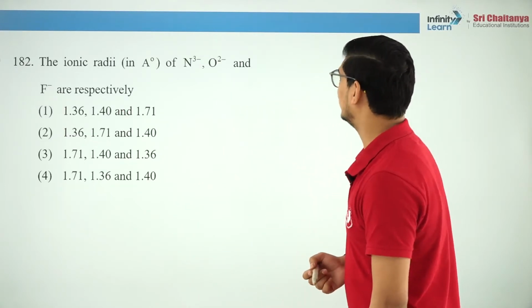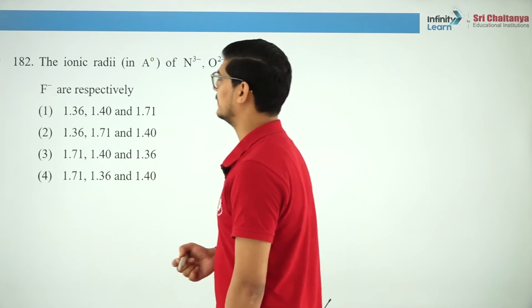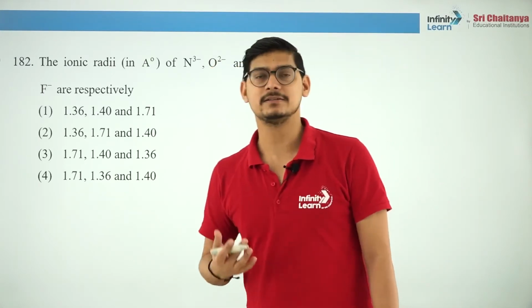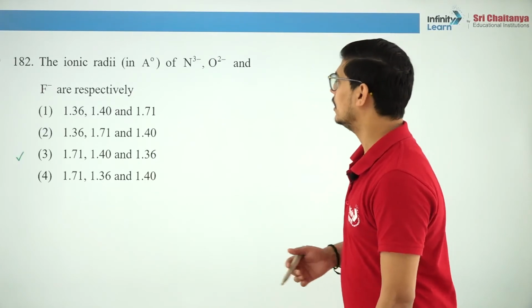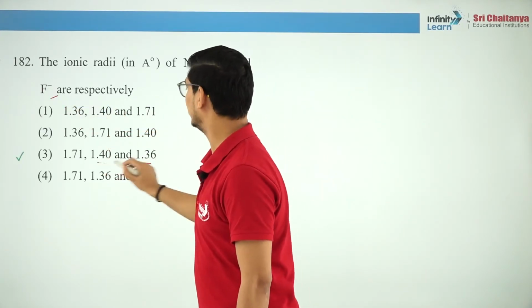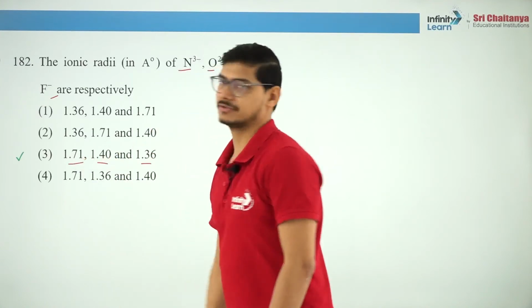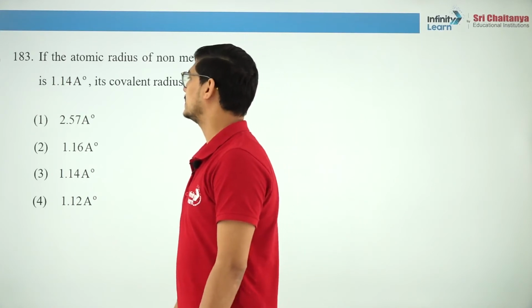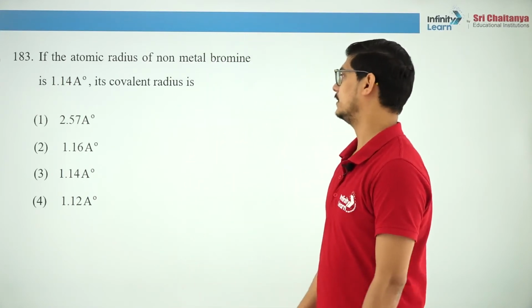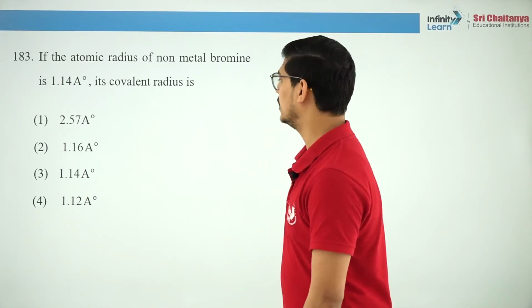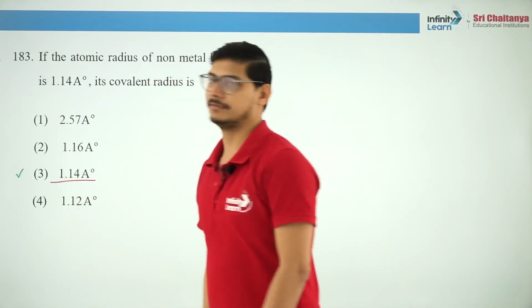The ionic radii of N3 minus, O2 minus and F minus. See, as the charge on an anion increases, its size increases. So fluoride will be smallest, then oxide ion, and nitride ion will be largest. Is that clear? If the atomic radius of non-metal bromine is this much, what is the covalent radius? See, for bromine, atomic and covalent radius are same because bromine is a non-metal. So the answer is 1.14 angstrom, right?